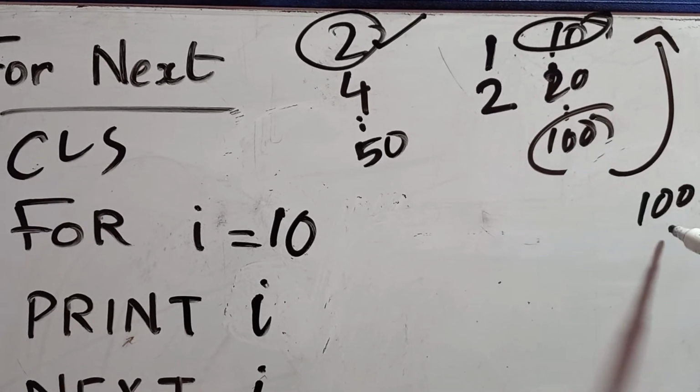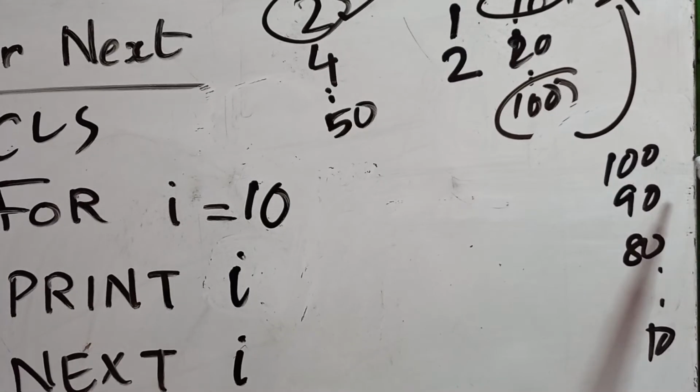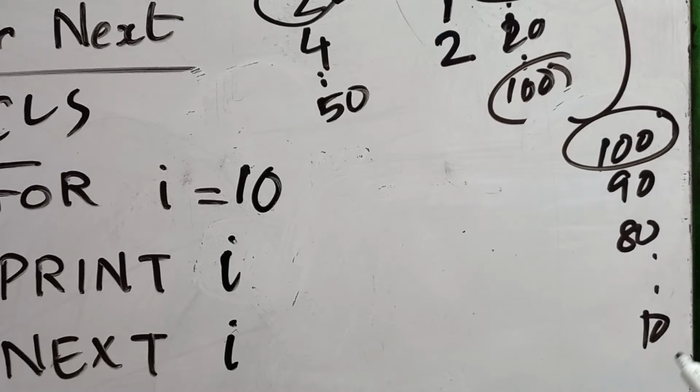I want to print 100, 90, 80, etc. up to 10. So my starting number is actually 100, ending number is 10, right?